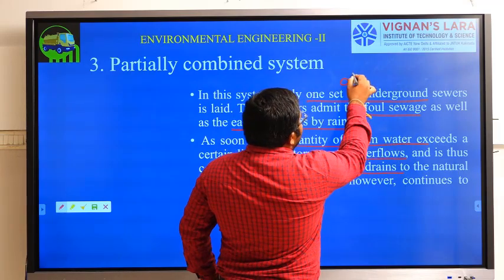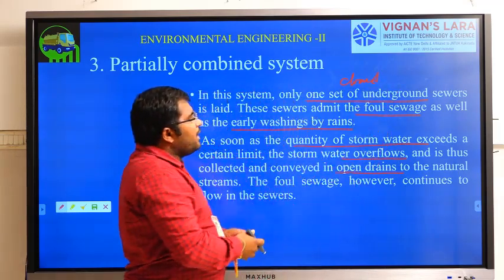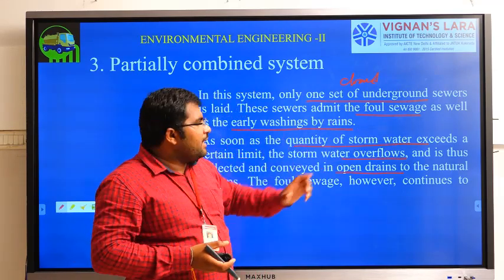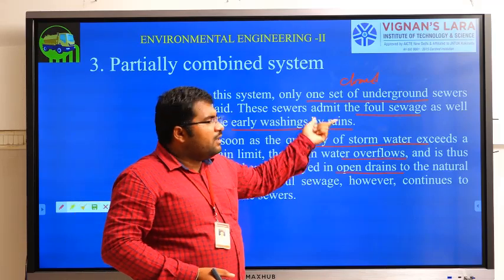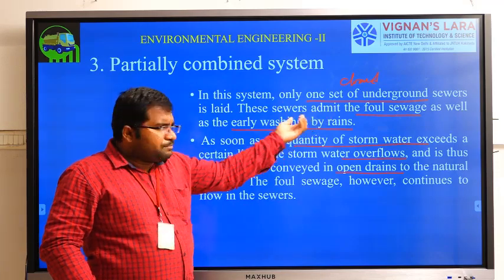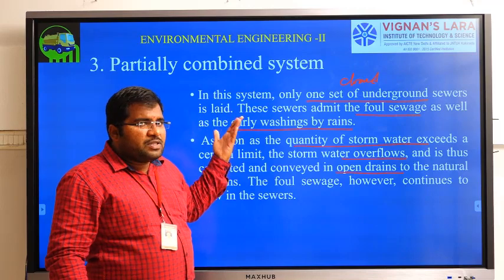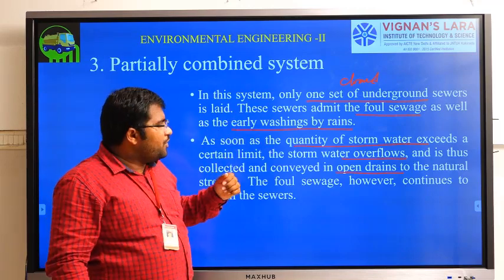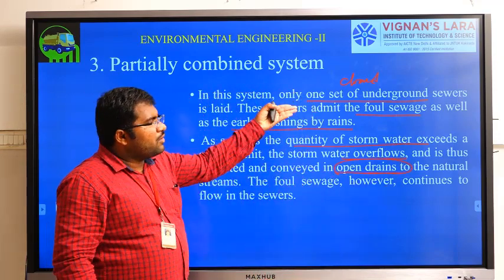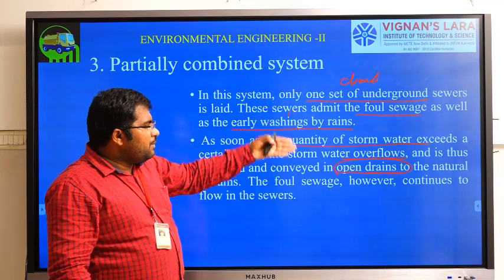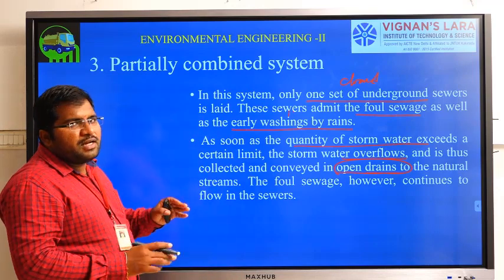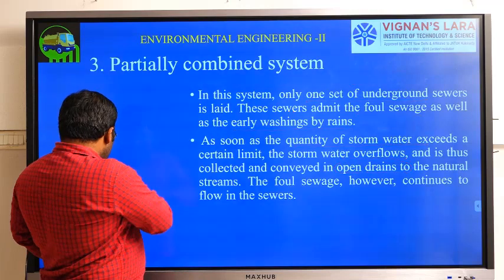Since it is a closed pipe, it will take care of the complete sewage water, and if rain is very less, that small amount will be taken along with the sewage in the sewer pipeline. If the amount of rainfall is more, the sewer pipe is unable to take the complete amount of water. That's why it will be diverted into another small open drain, right? So part of the water goes along with the sewer pipeline, and the remaining part will go along with the open drains. That's why it is called a partially combined or separated system.